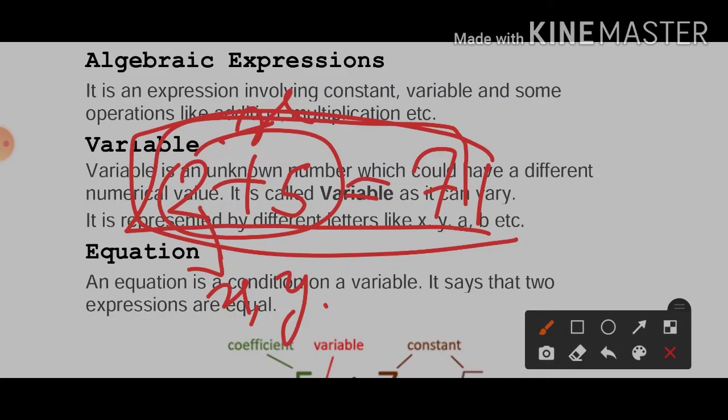Now based on this topic, we will solve the questions on the next day of our class.